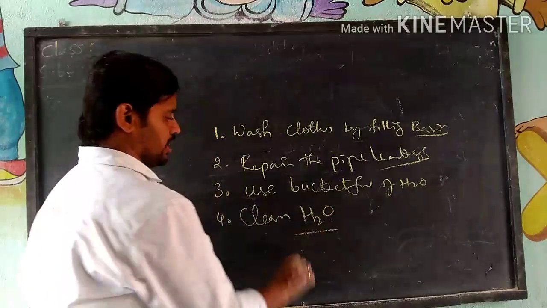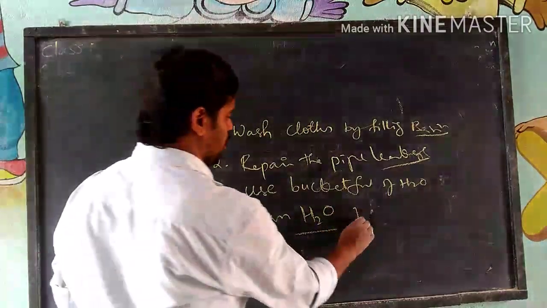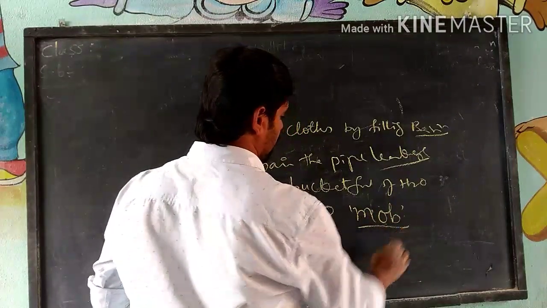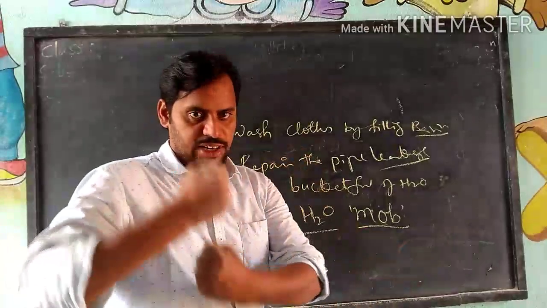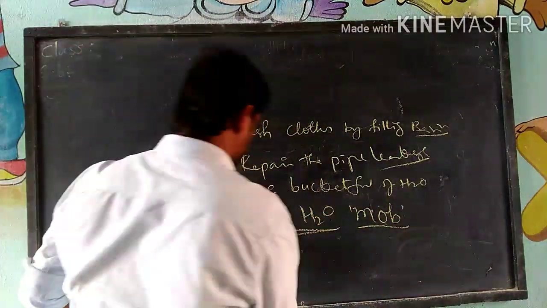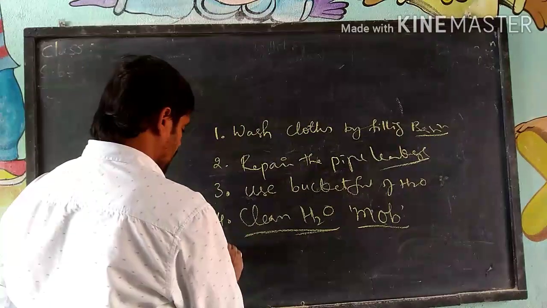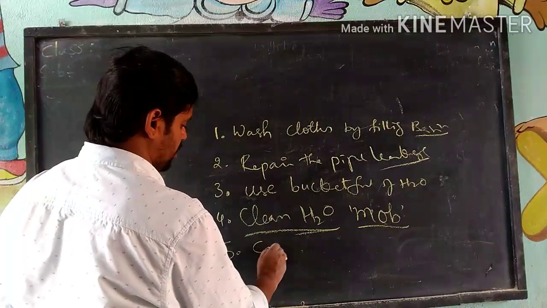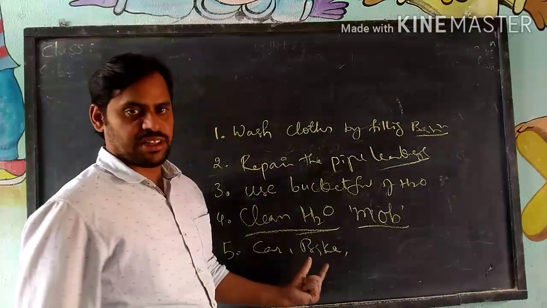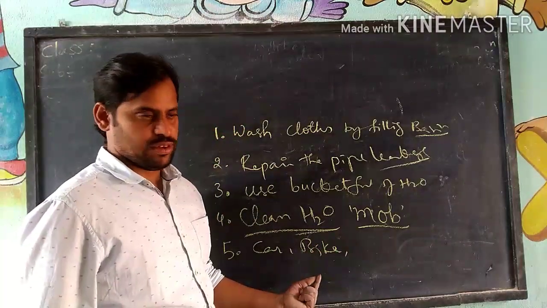Just mop it. Do you know mopping? We have to mop it. Just take that wooden stick and mop. That's it. No need of washing the floor every day, right? And don't wash your cars or bikes regularly. Once in a month is enough for cleaning them, right?